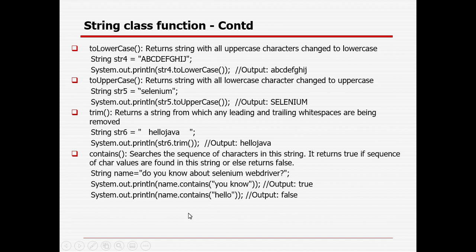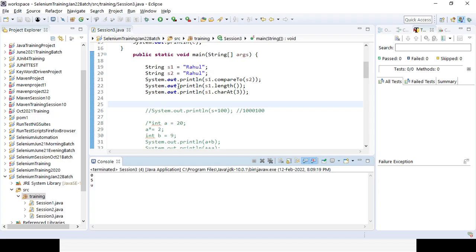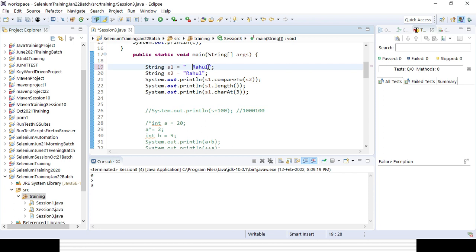Then if I want to convert something from uppercase to lowercase, you can do that. If you want to trim something, suppose you already have white spaces in the first part or second part and you want to remove the white spaces, you can check the trim method. So that's how you can do it. Suppose there is a trim, this is the part I want to trim.